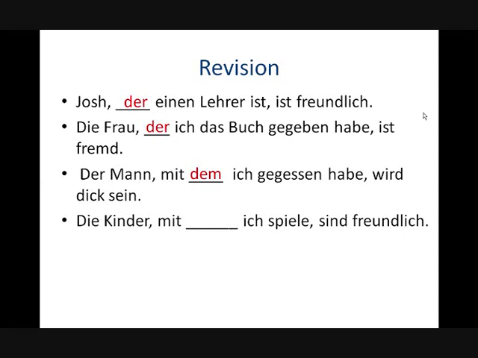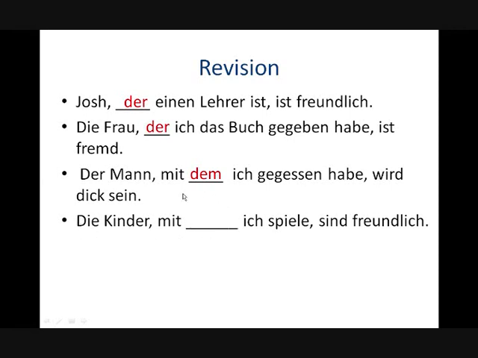Die Kinder, mit denen ich spiele, sind freundlich. So the children that I play with are friendly. Well, what is our antecedent here? What is the thing we're referring to? The children that I play with are friendly. Referring to die Kinder. But whoa, be careful. Die Kinder is plural, not feminine.